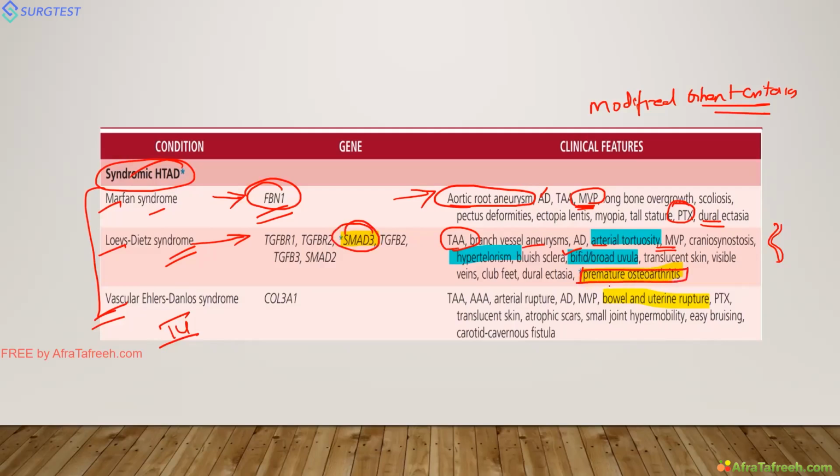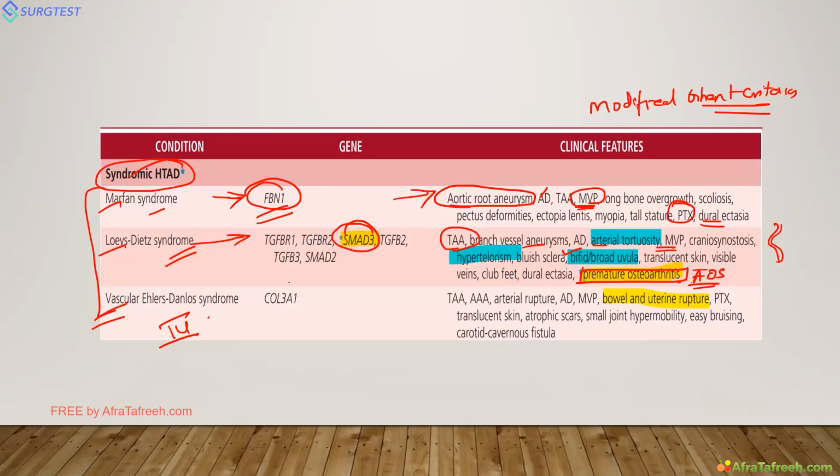SMAD3 is associated with premature osteoarthritis. So, aneurysm osteoarthritis syndrome. This syndrome has a very malignant course compared to Marfan syndrome. So, we'll discuss in the upcoming questions what the size is for operating in asymptomatic patients.